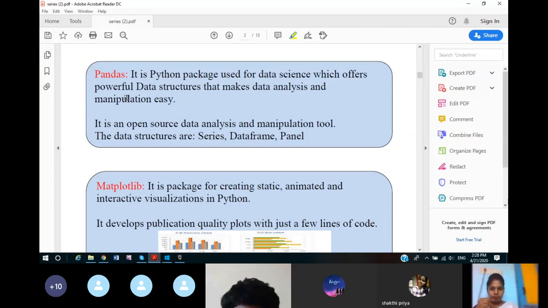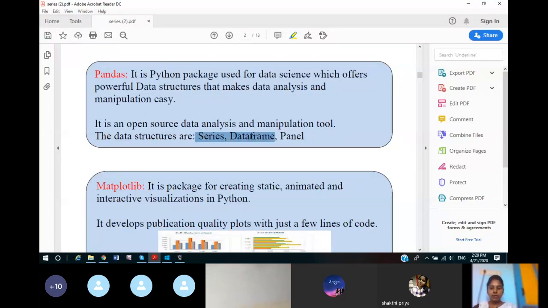You all know that data is a very big problem nowadays. So to make use of efficient data and to reject or discard the unnecessary data, that process is called data analysis, and that process is called data mining also. So extraction of good data and discarding old data and unimportant data, those processes involve data analysis. So for data analysis, we use two data structures. Two data structures are series and data frames.